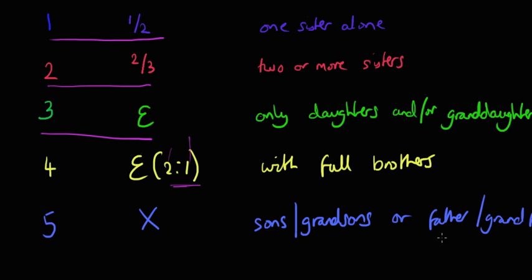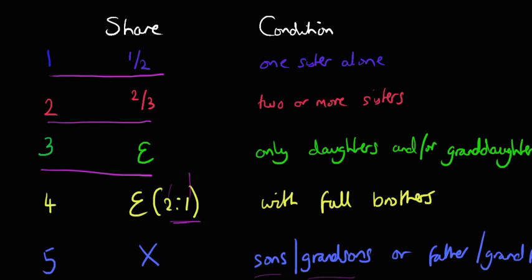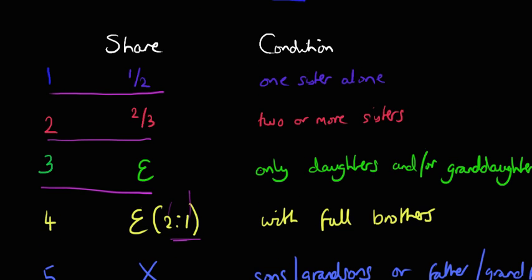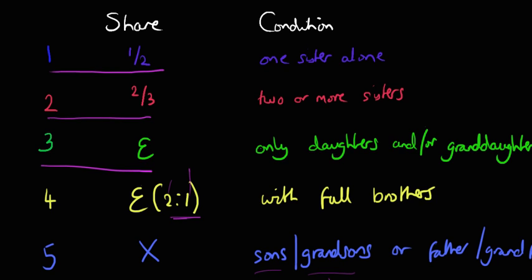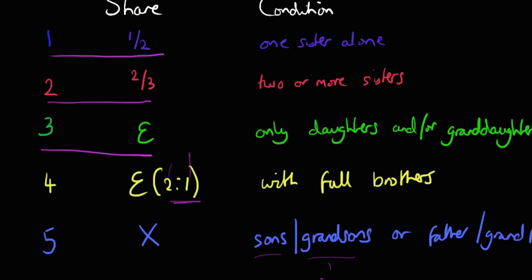And then the final state is where the sister is deprived, and she's deprived anytime there are sons, grandsons, by grandsons we mean sons however low down, and father, grandfather, and we've gone through that before. So anytime there's male ascendants or descendants, the sister will be deprived and she won't receive any share. So these are the 5 states for the sister, and you should just go over these and learn them.